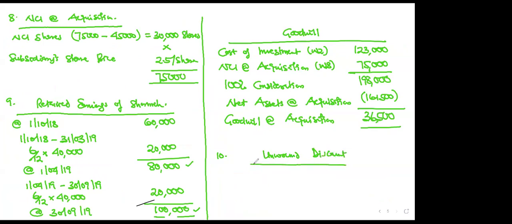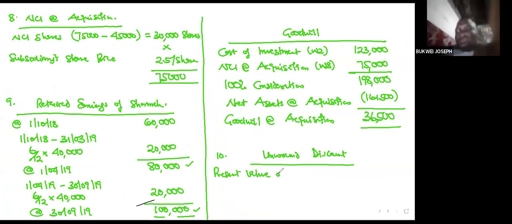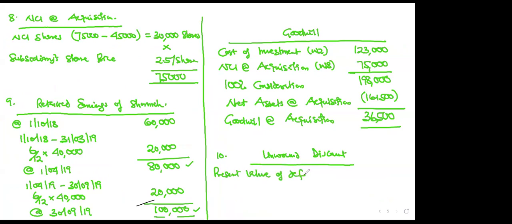So the unwound discount. Now, the present value of the deferred consideration was what? You said it was 63,000. Now we've operated for 6 months, so the 6 months interest.